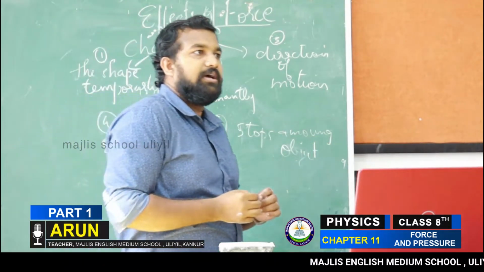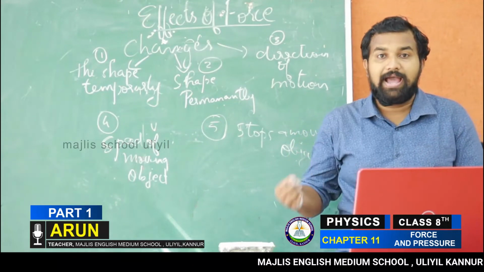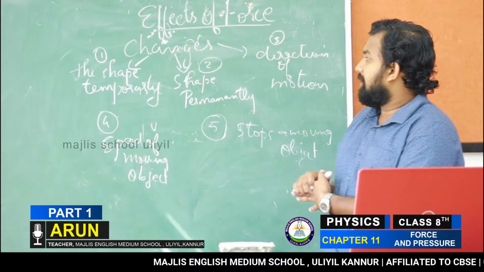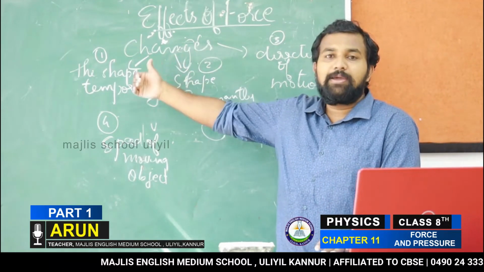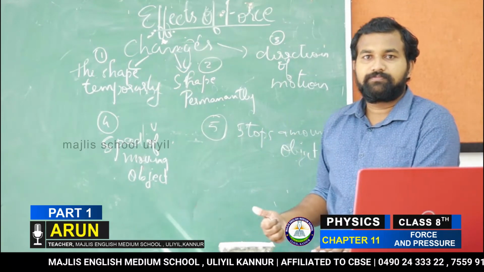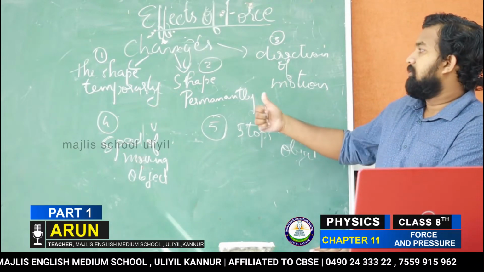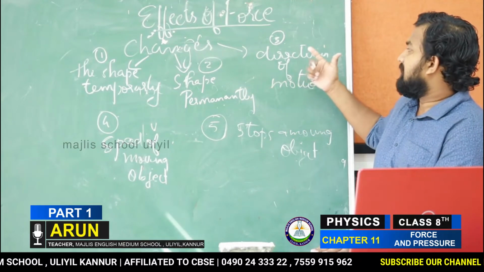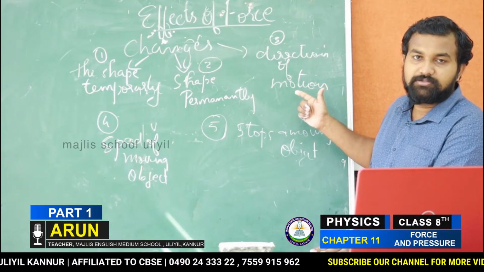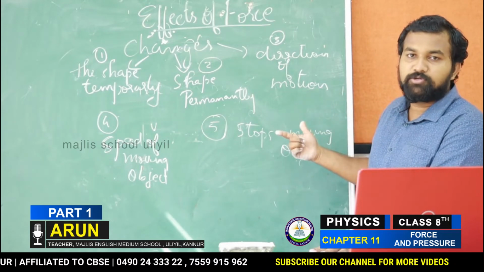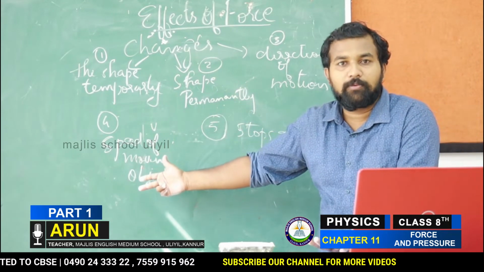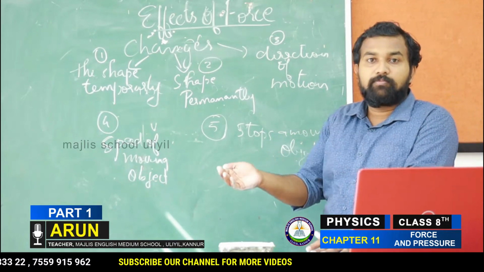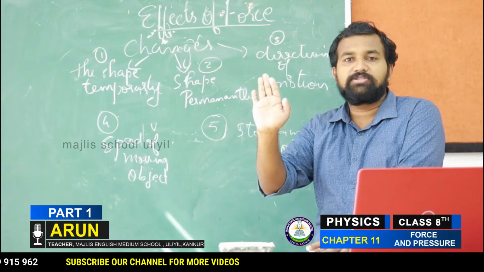So note it down. These are the important changes which can happen whenever force is applied. Which are they? The shape is temporarily changed. The shape is permanently changed. Clear? The direction of motion is changed. The speed of the moving object is changed. And the moving object is brought to rest, or brought to a stop.